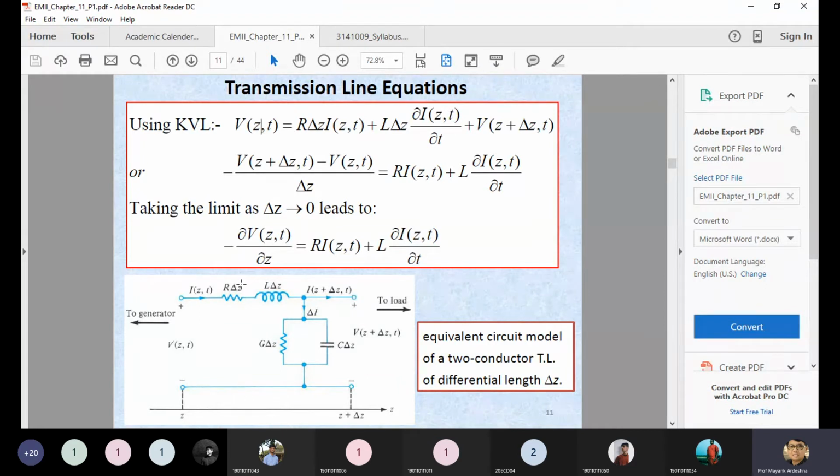So that's R delta Z multiplied by I(z,t), plus there is an inductor also in series, so you can write L delta Z del I upon del t, because the resistance and inductor carry the same current, both being in series.